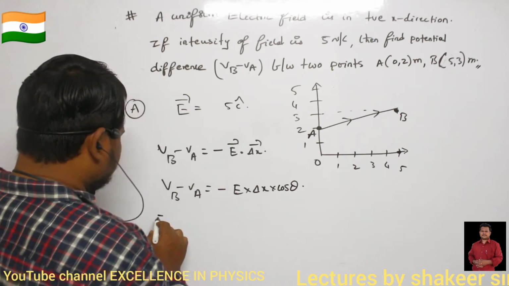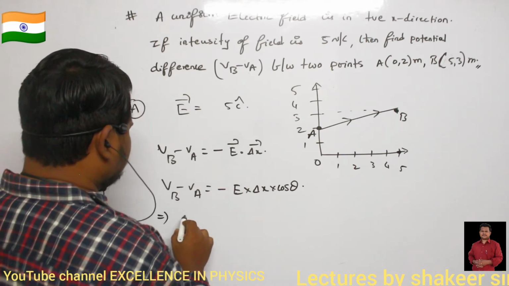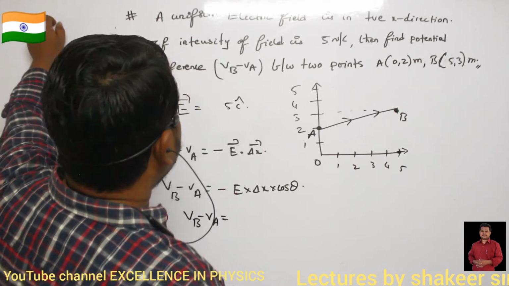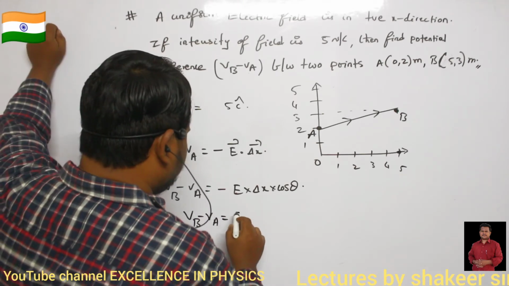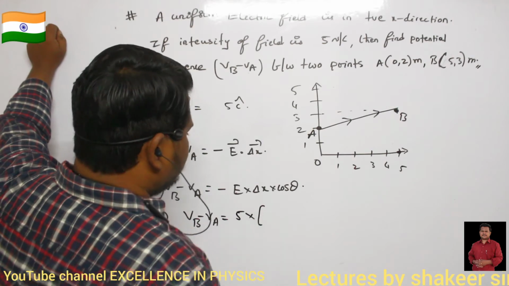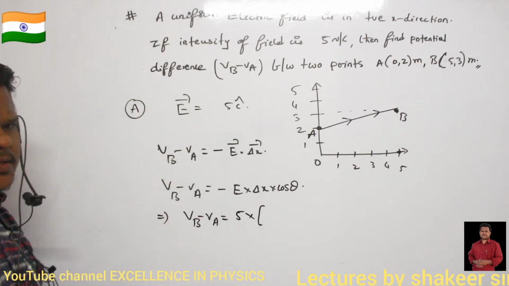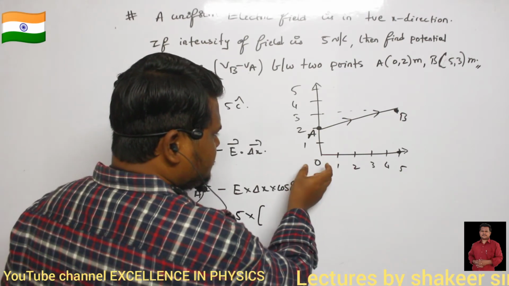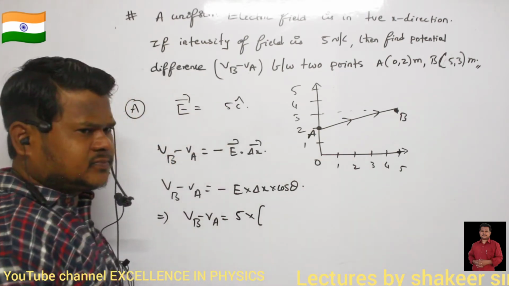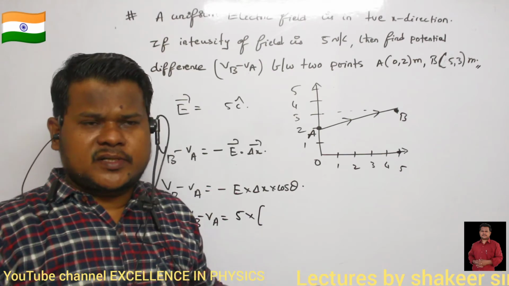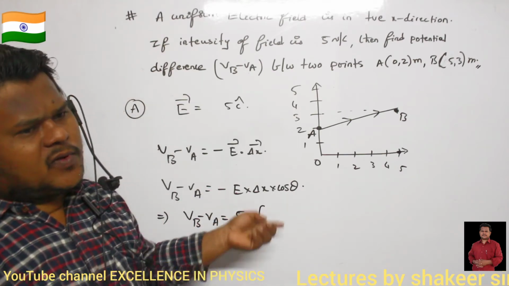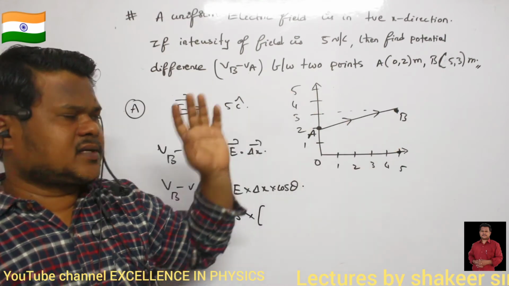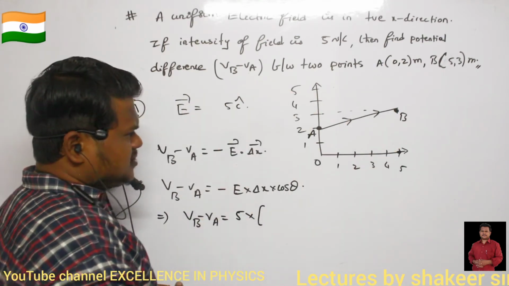In another method, just in the form of components, how can I write? I can write VB minus VA. So E value is how much? E value is 5. Now what is meant by delta x? I want a displacement only along the x-axis, because I am not concerned about the test charge which is moving along the y-axis. Why? Because electric field is present only along the x-axis. Now can you say what is delta x?